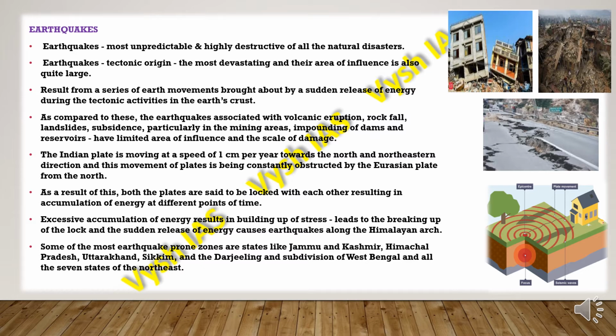Some of the most earthquake-prone zones are states like Jammu and Kashmir, Himachal Pradesh, Sikkim, Uttarakhand, Darjeeling, all the 7 states of the northeast, and the subdivision of West Bengal.